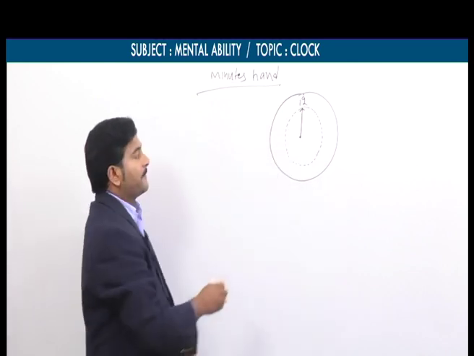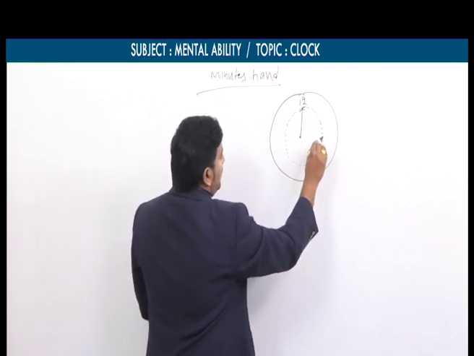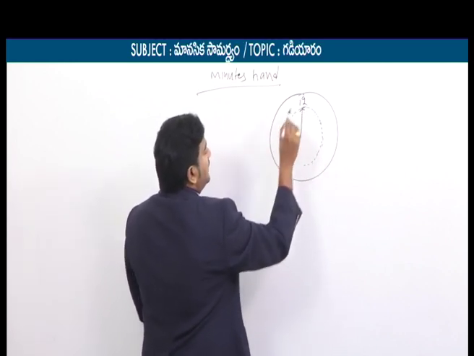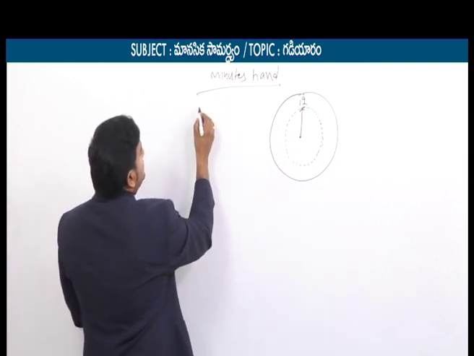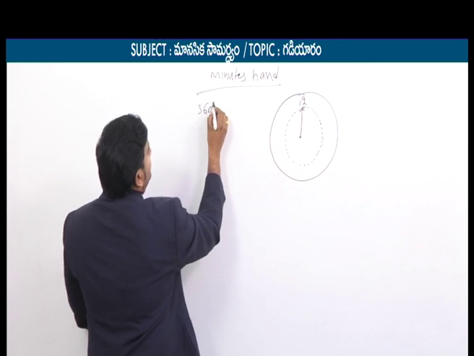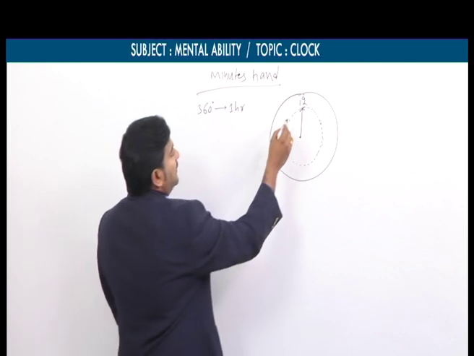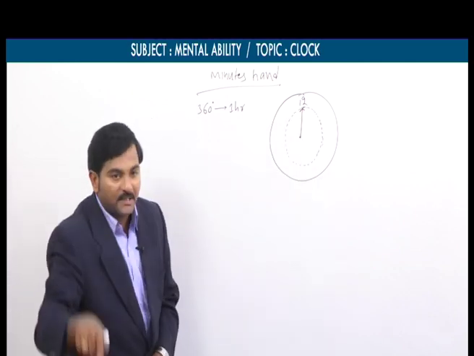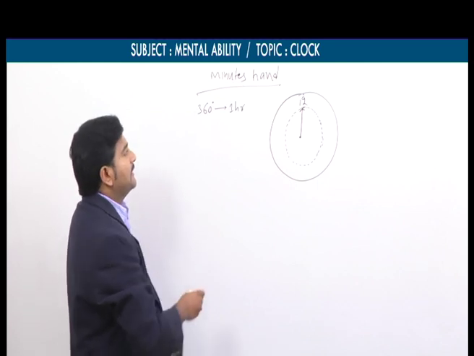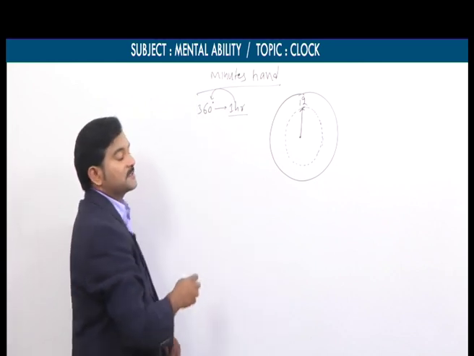Earlier the minute's hand was at 12 o'clock, and after the complete revolution it comes again to 12 o'clock. This means the minute's hand makes 360 degrees in the span of only 1 hour.